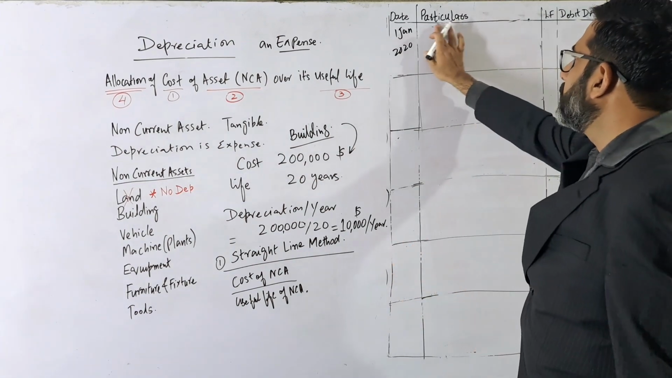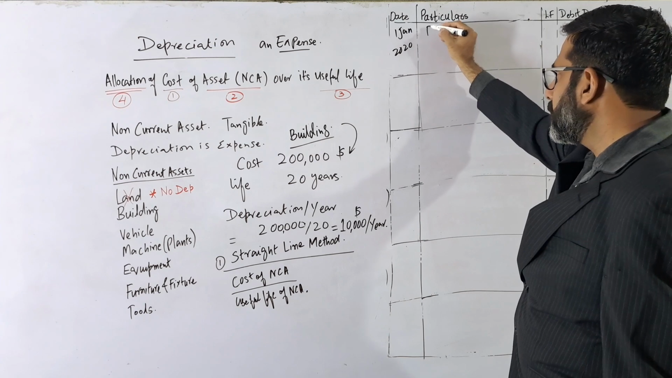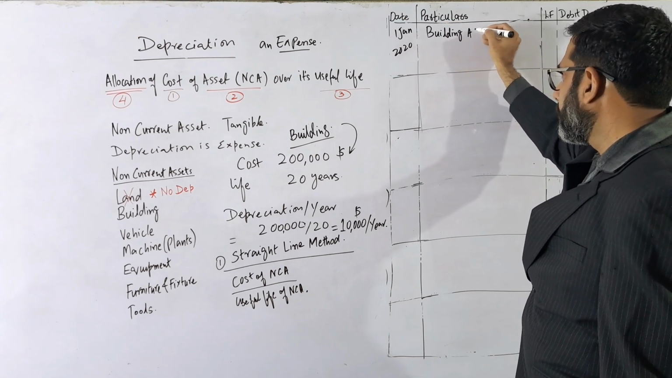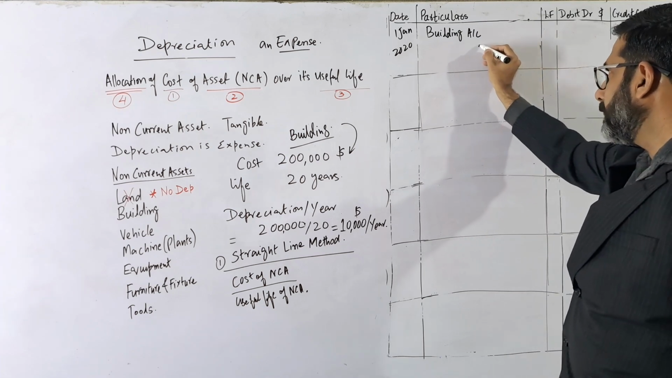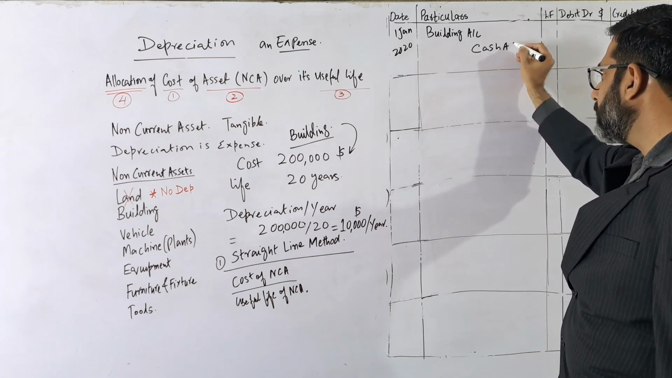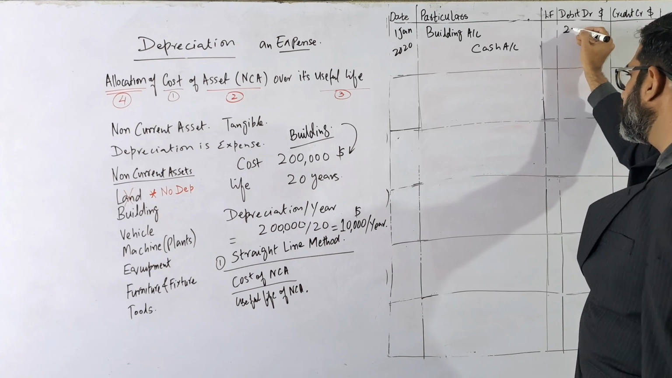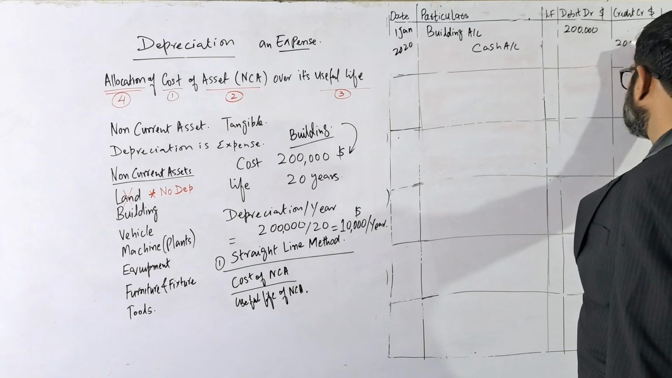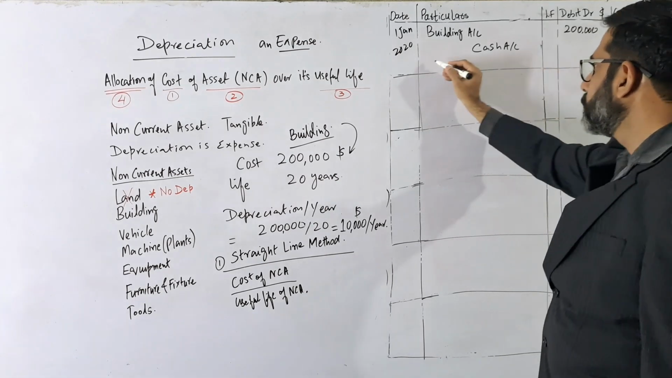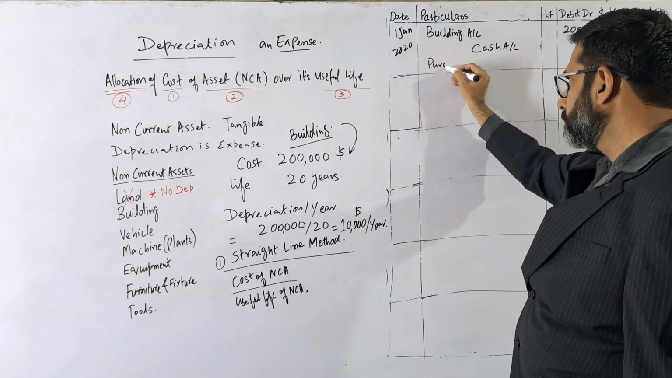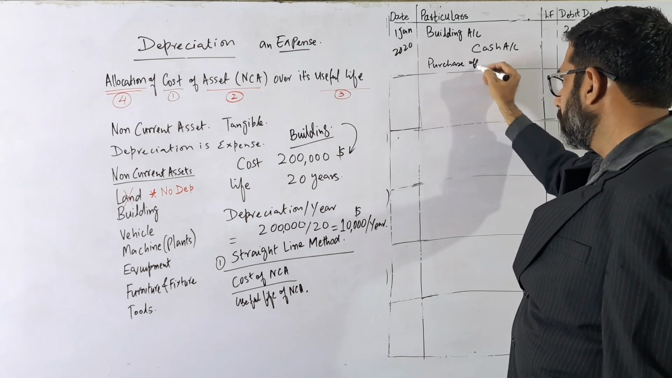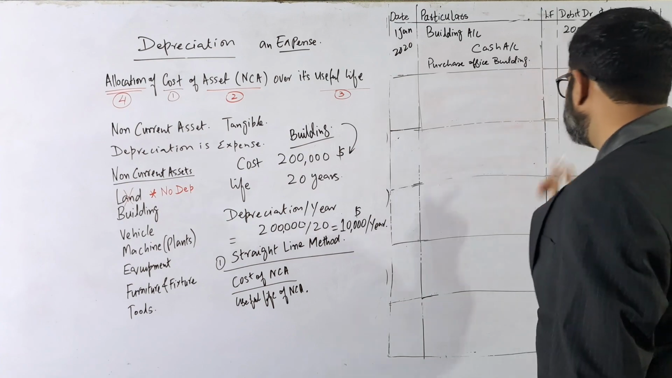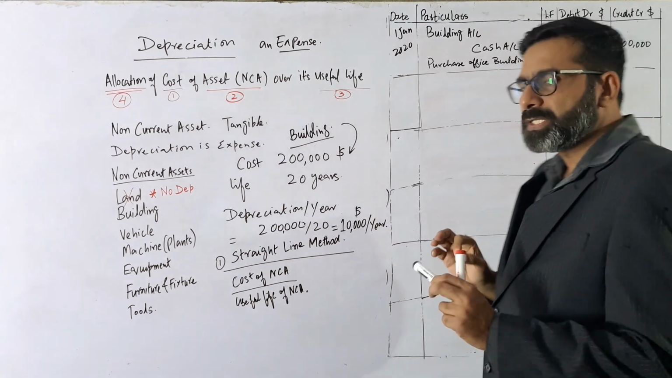So the basic entry is what? The building account is debit, and the cash account, since we assume they paid cash, the 200,000 will be credit. Purchased office building. Now this is the very basic entry.